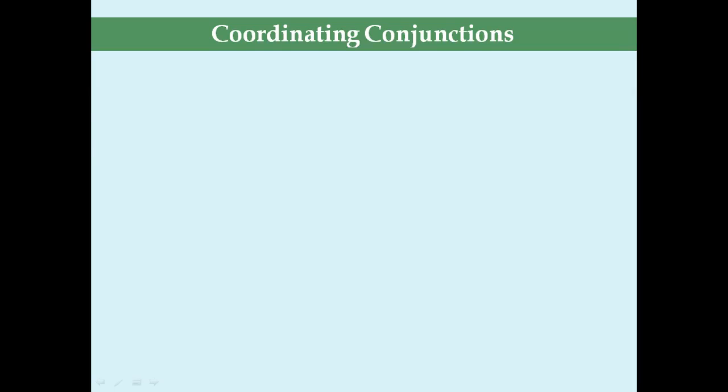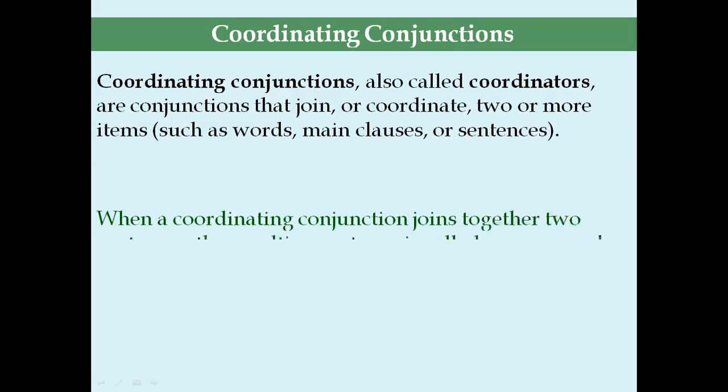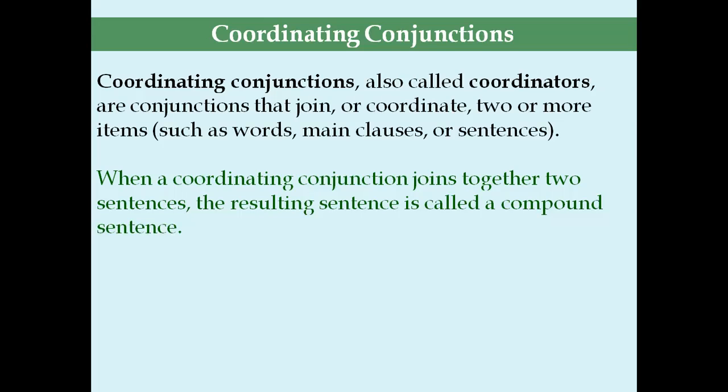Coordinating conjunctions. Coordinating conjunctions, also called coordinators, are conjunctions that join or coordinate two or more items, such as words, main clauses, or sentences. When a coordinating conjunction joins together two sentences, the resulting sentence is called a compound sentence. Here they are: and, but, nor, so, yet, and so on.